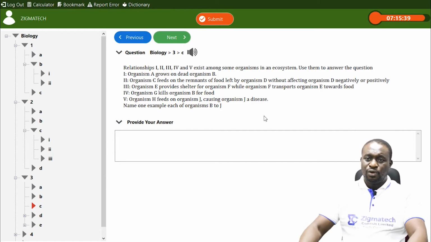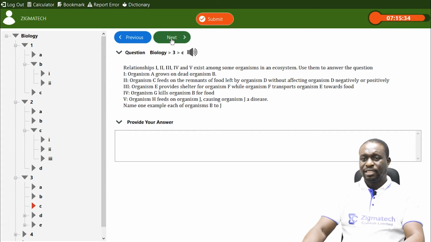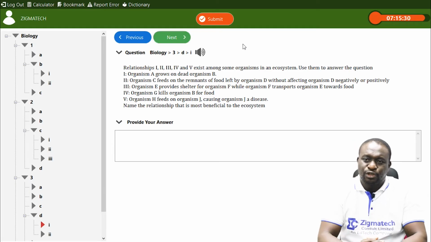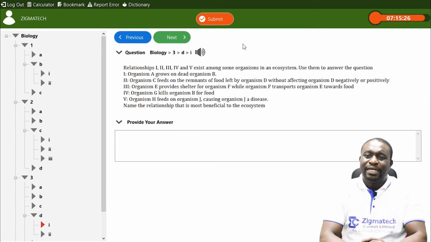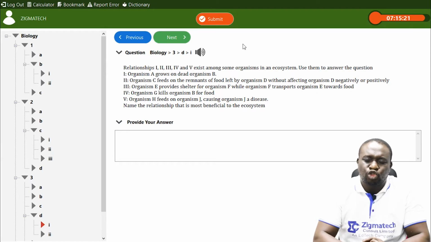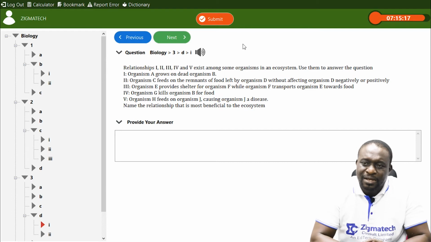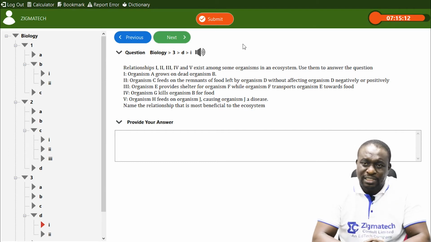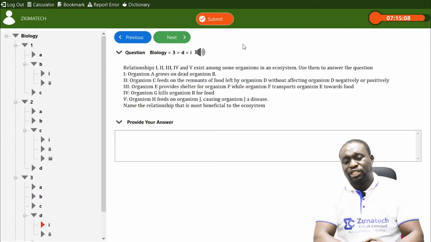All right. So I think we've done justice to this particular question. Moving ahead, we have question 3D, still on the same relationship question. Name the relationship that is most beneficial to the ecosystem. The one that is best to the ecosystem. Now, if you look at the relationships, let me start with the last one, relationship 5.